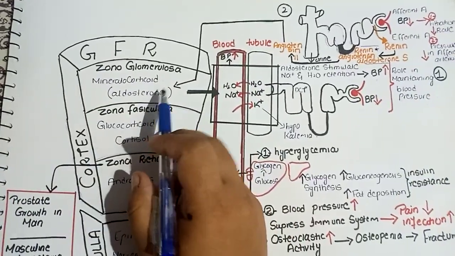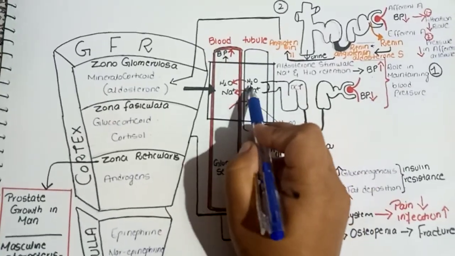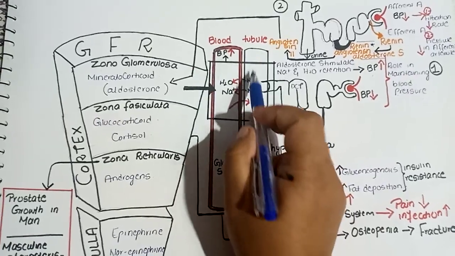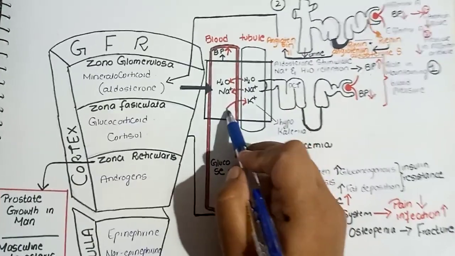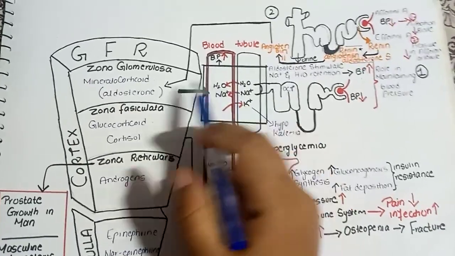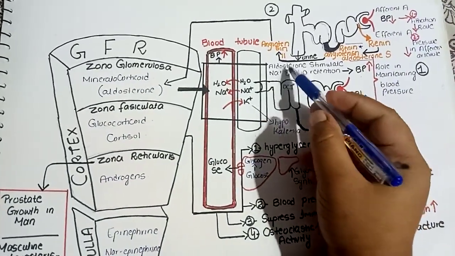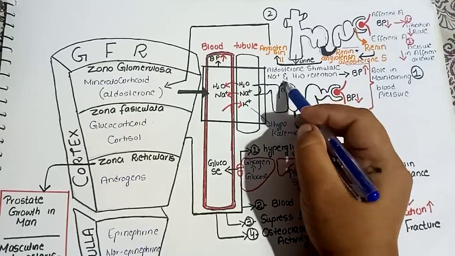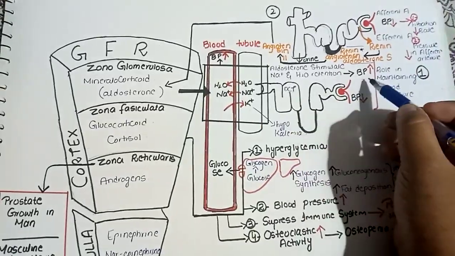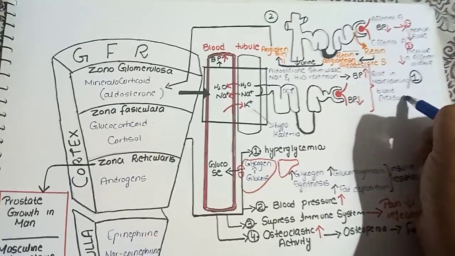Aldosterone will act on the nephron and help in the reabsorption of water and sodium ions from the tubules into the blood, and the secretion of potassium ions from the blood into the tubules. It will act on the distal convoluted tubule, and aldosterone will stimulate sodium ion and H2O retention within our blood to increase the blood pressure. So the main role is in maintaining the blood pressure.